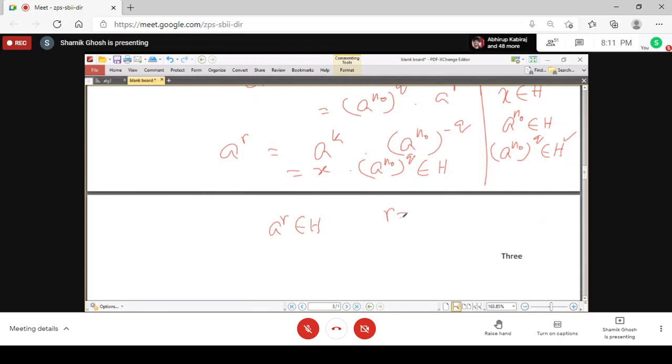Now what are the options of r? Either r is 0 or r is lying between 0 and n0.